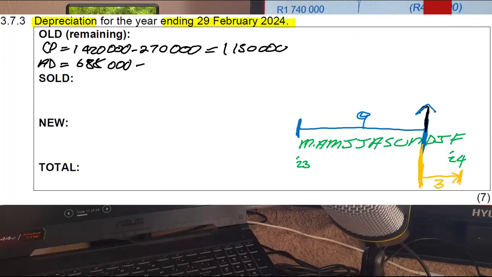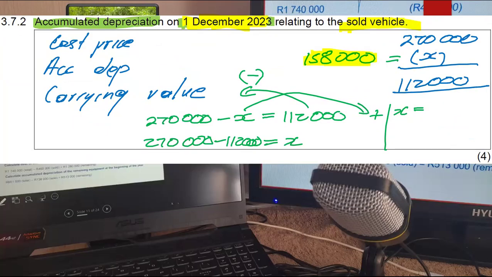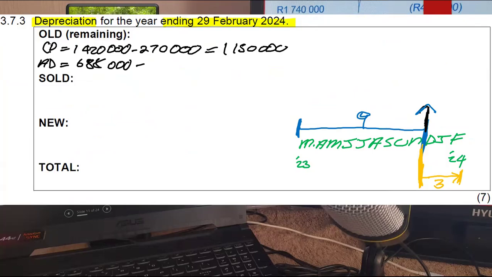We calculated that accumulated depreciation as 158,000. So when it comes to the vehicle sold, its accumulated depreciation was 158,000 Rand. However, that 158,000 Rand included current year depreciation.